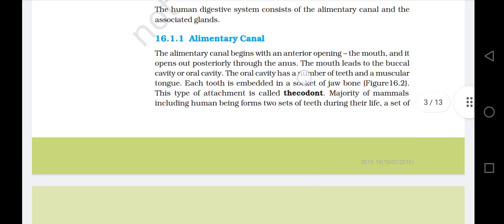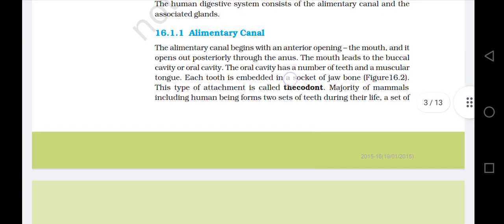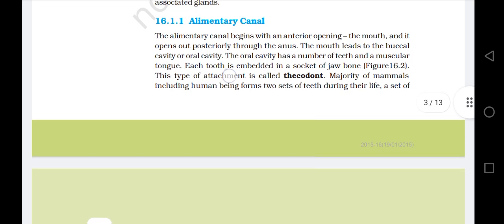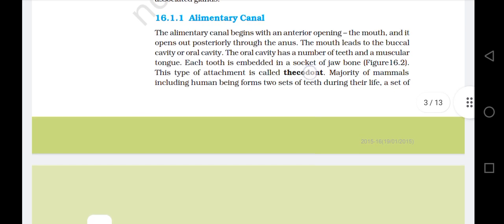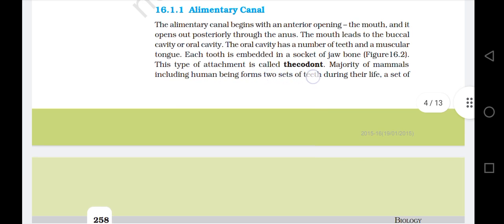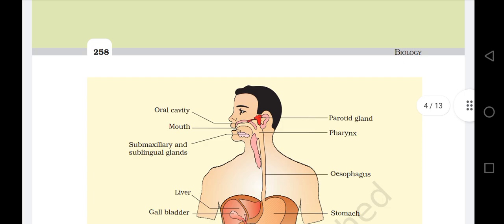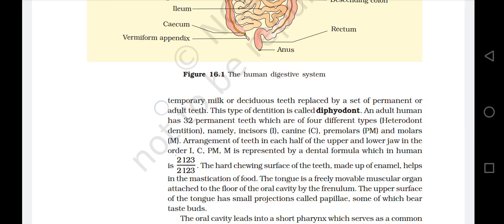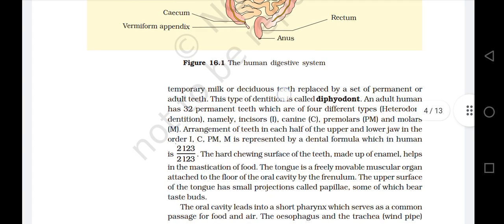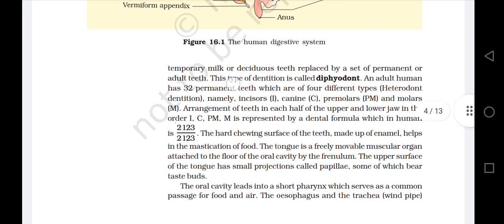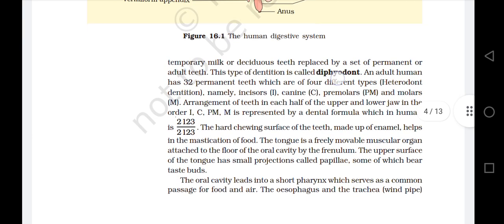The oral cavity has a number of teeth and a muscular tongue. Each tooth is embedded in a socket of jawbone, figure 16.2. This type of attachment is called thecodont. The majority of mammals, including human beings, form two sets of teeth during their life. A set of temporary milk or deciduous teeth is replaced by a set of permanent or adult teeth. This type of dentition is called diphyodont.